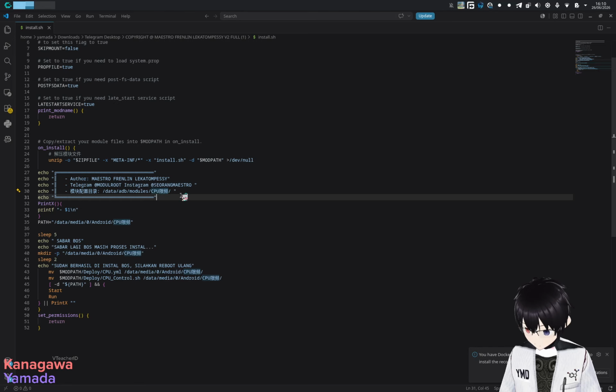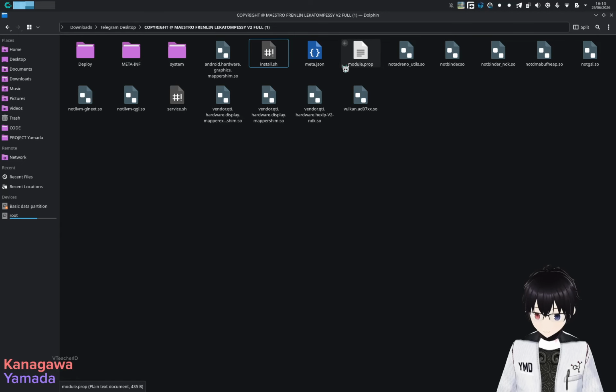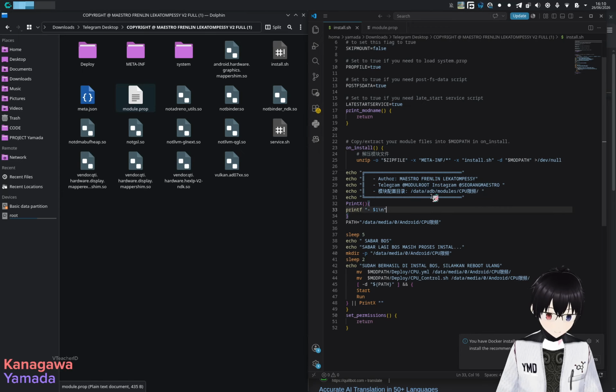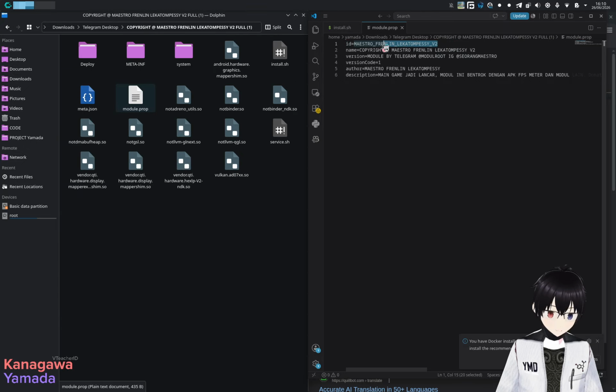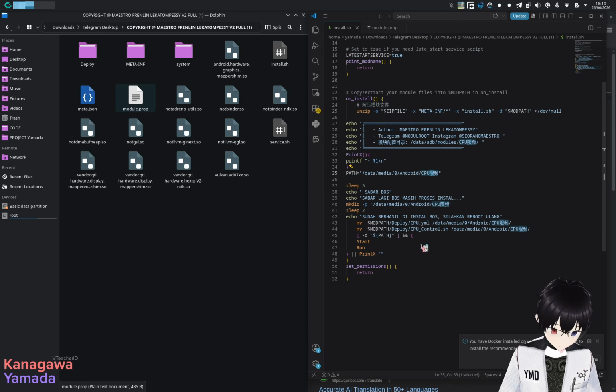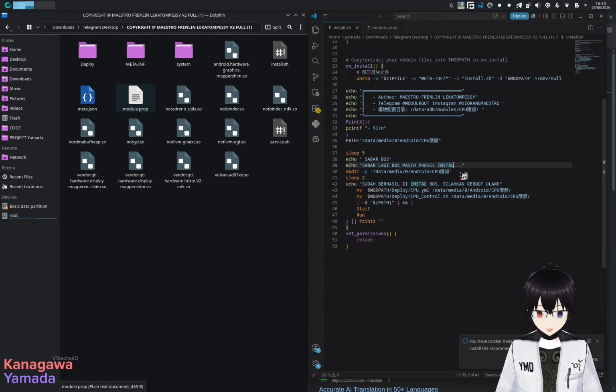However, this is not the same as what's defined in the module prop. If you see the module prop, the data ADB modules path is supposed to match the ID over here. So in the install script, this is terribly wrong. And the path is data media Android CPU. And then what is this? Super bus lagi proses install. The install, there's a missing L over here, so yeah, it's a minor typo.